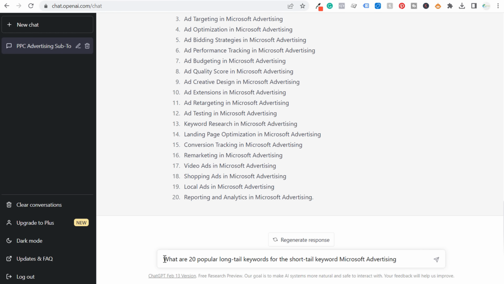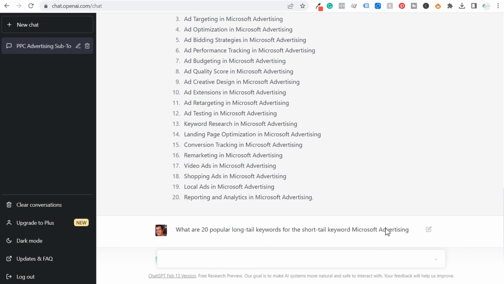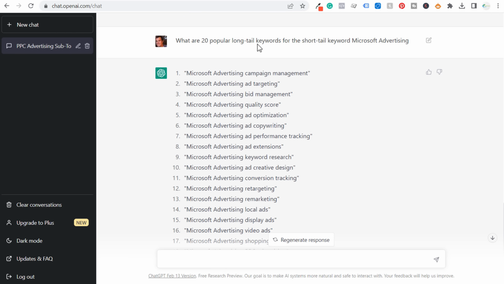Okay, so our next prompt here, what are 20 popular long tail keywords for the short tail keyword Microsoft advertising? We'll click on enter. Okay, they've given us 20 different long tail keywords here for Microsoft advertising. Now you can ask them to just repeat this prompt and remove the quotes, and they'll send you the exact same thing without the quotes if you're copying and pasting this directly into Microsoft Excel.